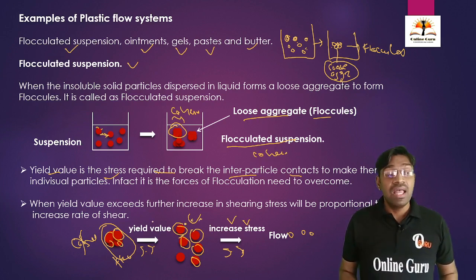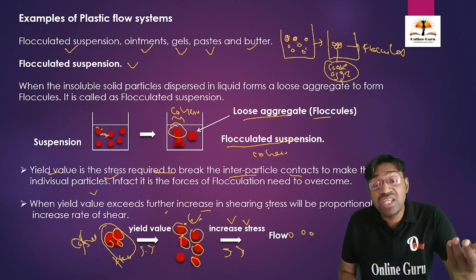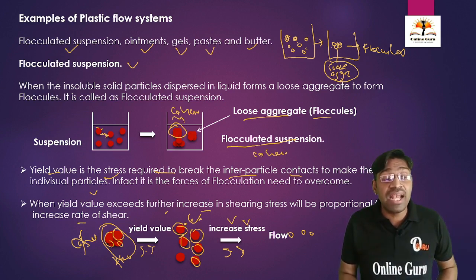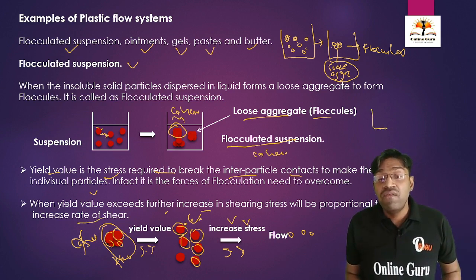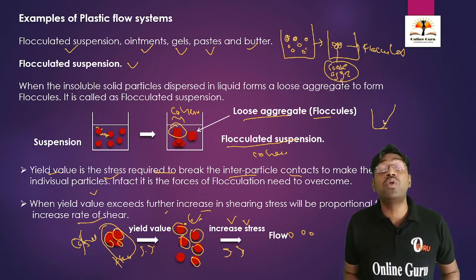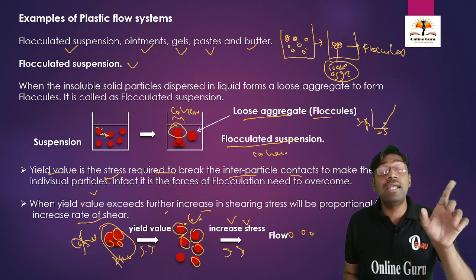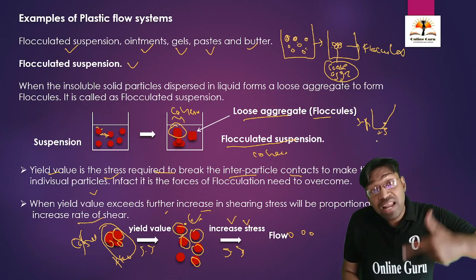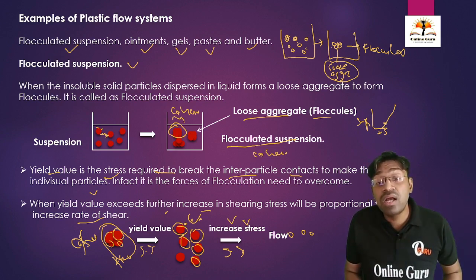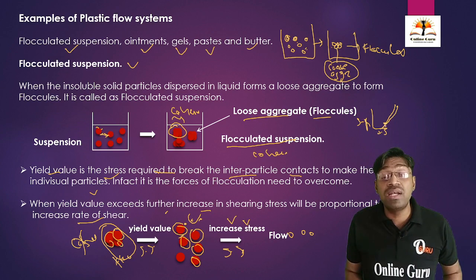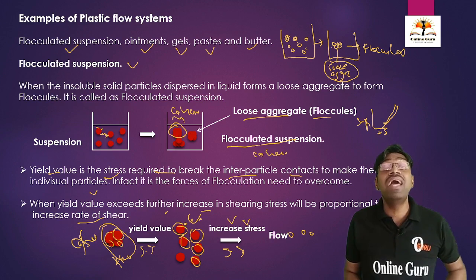Then when the yield value is going to exceed further, there will be an increase in the shearing stress and it will be directly proportional to the rate of shear. See here, this is a graph. When there is a yield value, after this yield value only the rate of shear is going to be directly proportional to the shearing stress. This is the shearing stress, this is the shear rate. Till this yield value there is no direct proportionality between the rate of shear and shearing stress. After exceeding the yield value, there will be a curve or graph plotted which will indicate the shearing stress is directly proportional to the rate of shear.